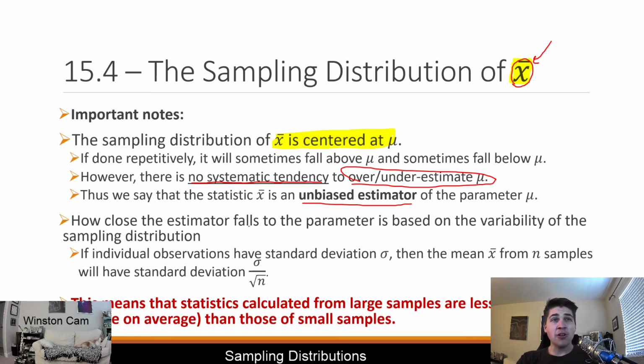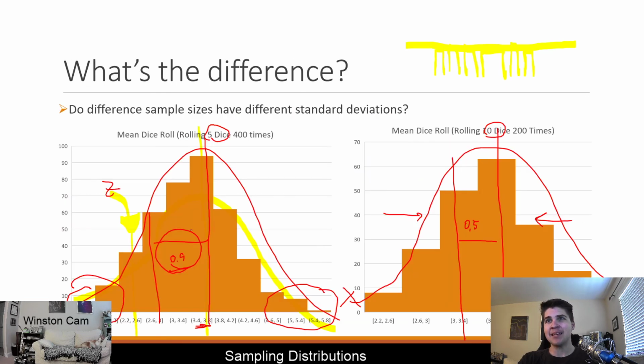And then basically how close our unbiased estimator falls to the actual parameter is based on the variability in the sampling distribution. So again, lots of big words in this sentence, but going back to the example, it's kind of like if our actual data point is here, we can use the standard deviation of our sampling distribution, which we could know, to figure out how unlikely this data point would be.